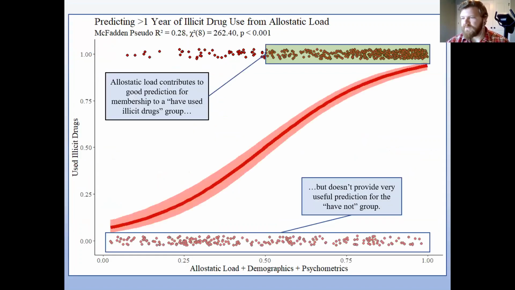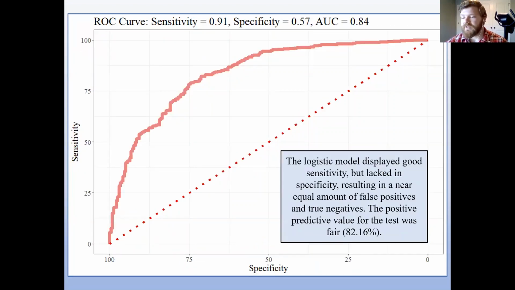And lastly, we have the logistic prediction model that was overall significant with a McFadden pseudo R-squared of 0.28. Overall, we see that the complete model was a good predictor of membership to the have-use group, but was only slightly better than chance for the have-not group. We can consider this model to be sensitive, that is, good at predicting true positives, but not very specific, in that it struggles to distinguish between false positives and true negatives.